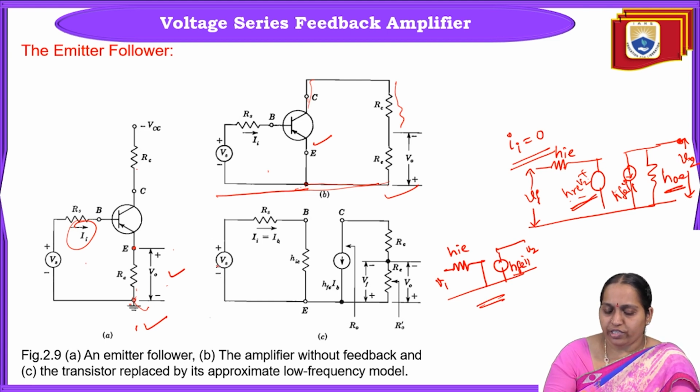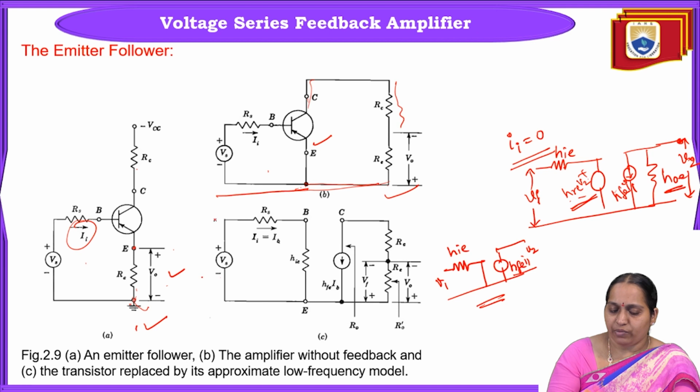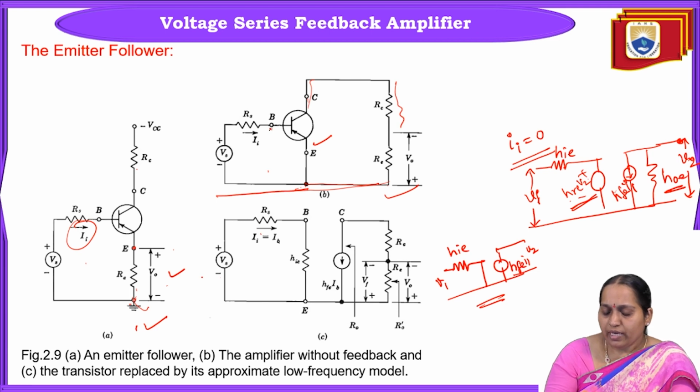Try to see this. Vs source is written as it is, then Rs. Then from the base, here the input is nothing but the base terminal. So this will be Vi, which is nothing but Vb, and this will be HIE. HRE into V2 you have neglected, so simply in the input part we just have HIE.